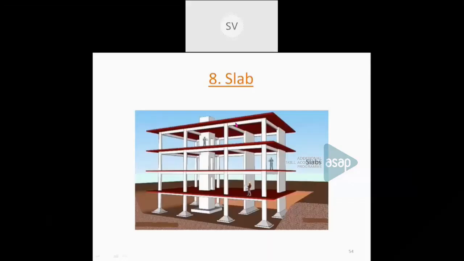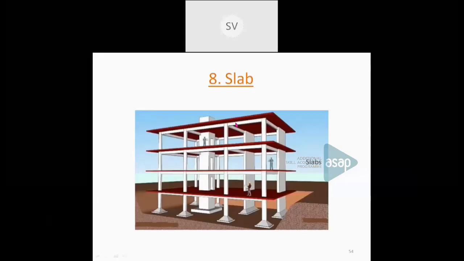So this shows some reinforcement which is provided for a slab before concreting. You can see the reinforcement details. It is provided in both directions, horizontal as well as vertical, in both ways. Okay.